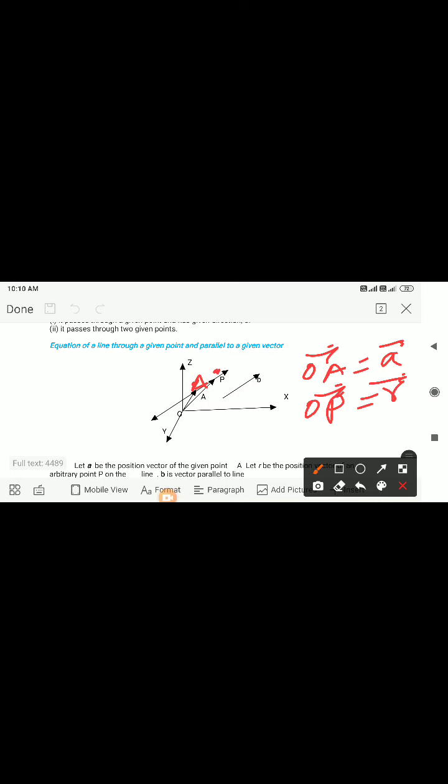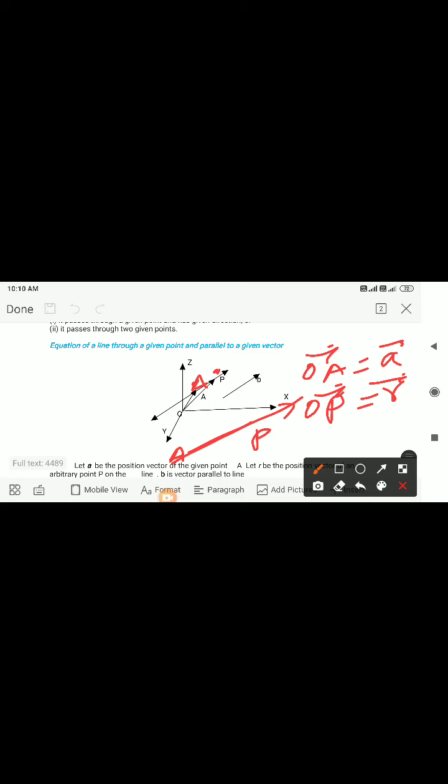Now vector AP will be on the line because both points are on the line.